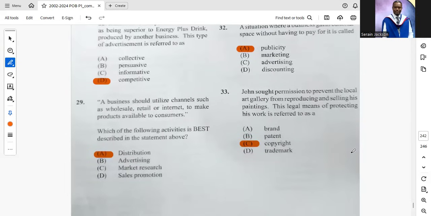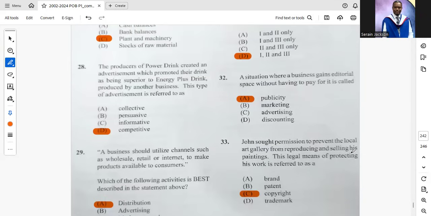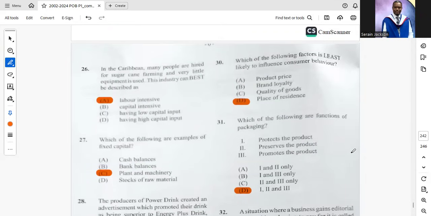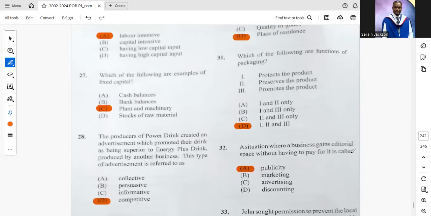A business should utilize channels such as wholesale, retail, or internet to make products available to customers, right? Which of the following activities is best described in the statement above? A, distribution, right? Which of the following factors is least likely to influence consumer behavior? D, place of residence. We see that question already.